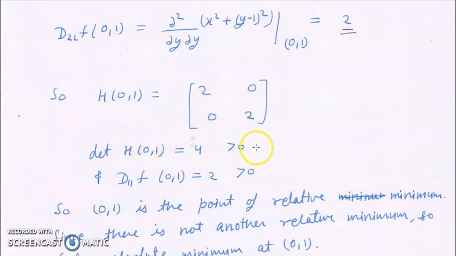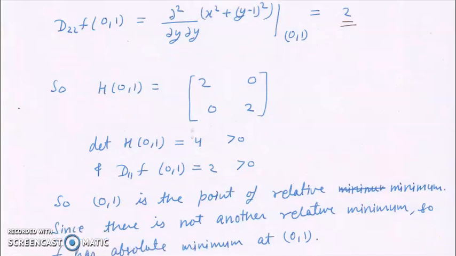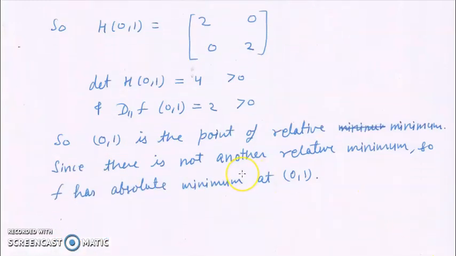The determinant of this matrix is 4, which is greater than 0, and D11 f(0,1) is 2, which is greater than 0. So by our test which we have discussed, this is the point of relative minimum. Since there is not any other relative minimum, f has the absolute minimum value at (0, 1). If we want to determine the value, then put x equal to 0 and y equal to 1 in the function to get the absolute minimum value of the function. So in the next lecture we will discuss more examples. Thank you.